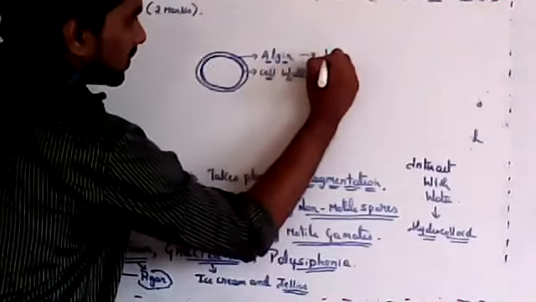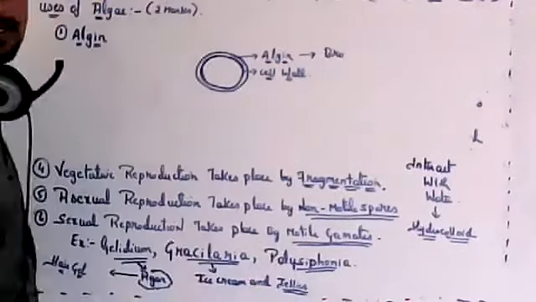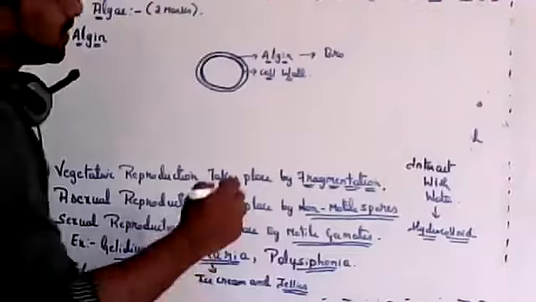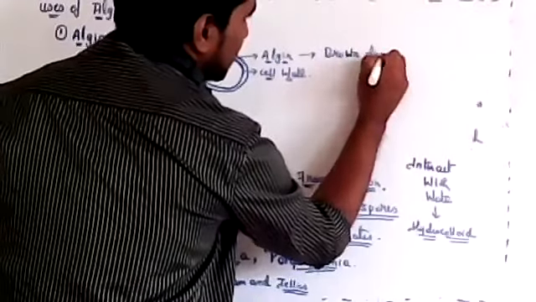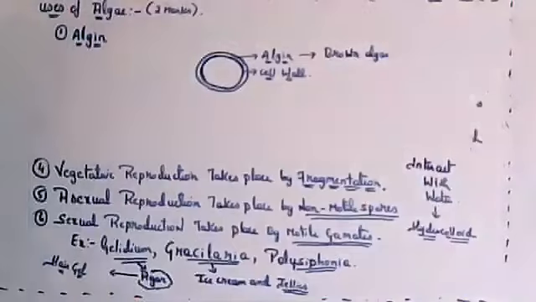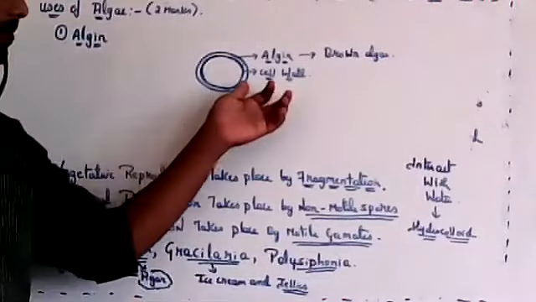Yes, correct. Prithvi answered: Phaeophyceae. Algin is found in the cell wall of brown algae.